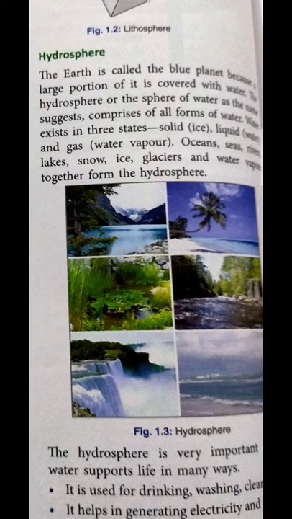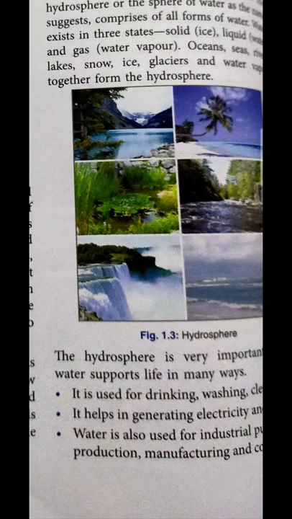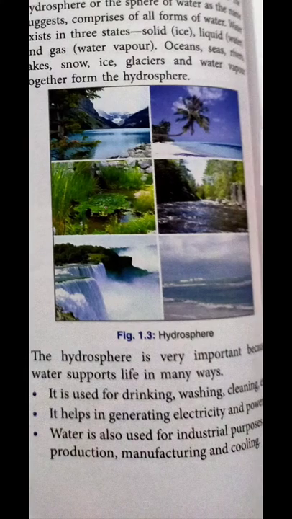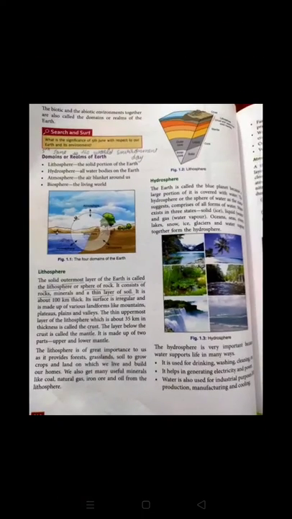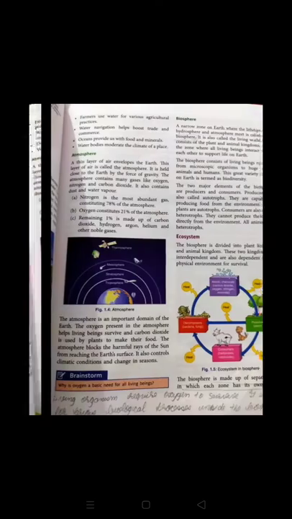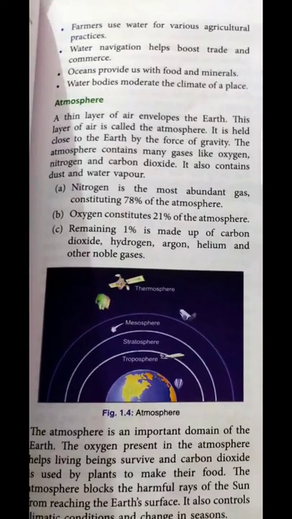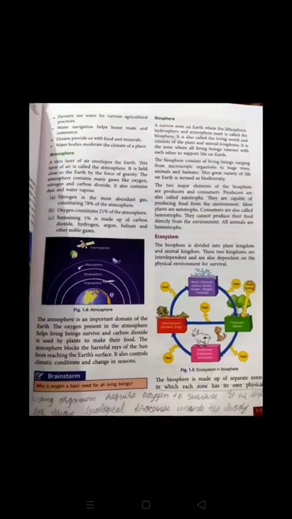And now water vapors, or we can see why hydrosphere is that important. As we discussed, it is an essential part of our life. We use it for drinking, we use it for cleaning our clothes, we use it to produce different kinds of products, we use water in agriculture as well, and we use water for industrial purposes as well. Oceans provide us food and minerals. So many things in our surroundings, so many things in our environment are dependent on water. That's why water is an essential part of an environment.